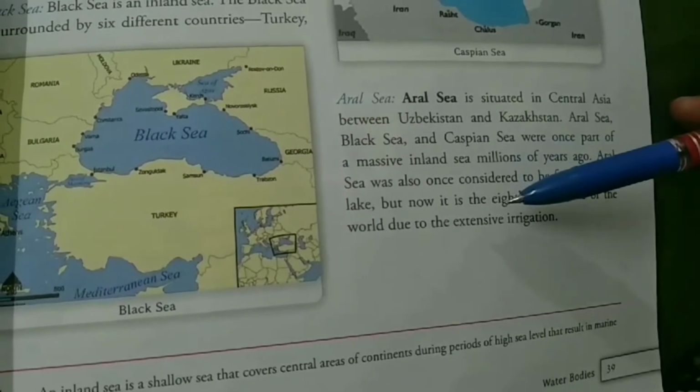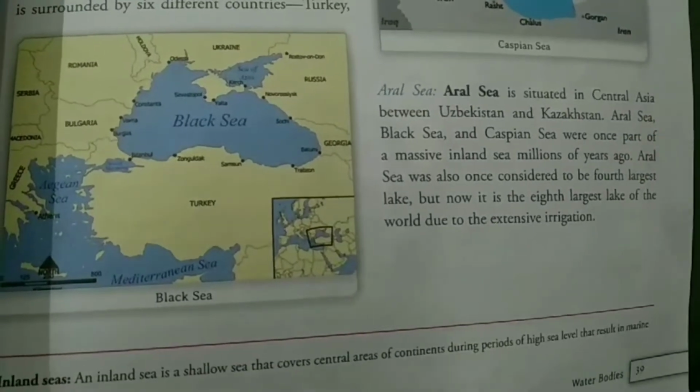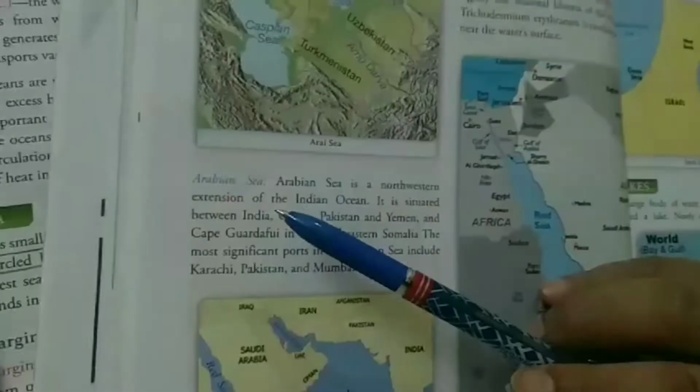Why has it become the 8th largest lake? It is due to the extensive irrigation. Because of the extensive irrigation.